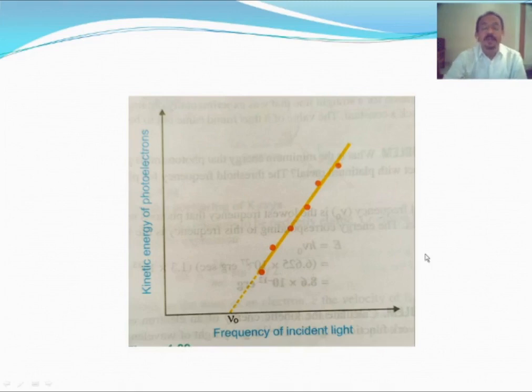In this way, the Planck quantum theory can explain the photoelectric effect. Generally, the question may ask on these two points. The first is the Planck quantum theory: what are the postulates of the Planck quantum theory? The second question may ask you to state and explain the photoelectric effect, or state the photoelectric effect and explain it on the basis of the Planck quantum theory. We have to write the same things.